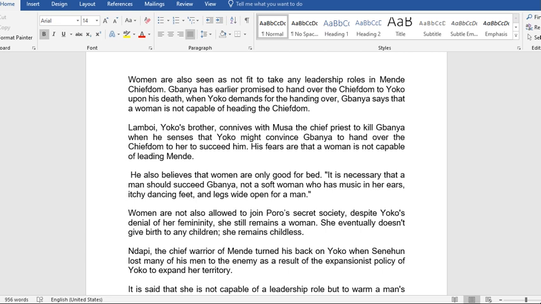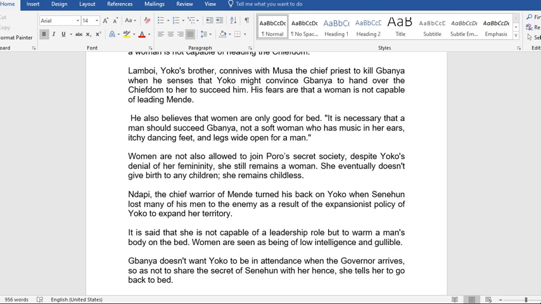Women are also seen as not fit to take any leadership roles in the chiefdom. Banya has earlier promised to hand over the chiefdom to Yoko upon his death. When Yoko demands the handing over, Banya says that a woman is not capable of heading the chiefdom. Lamboy, Yoko's brother, connives with Musa, the chief priest, to kill Banya when he senses that Yoko might convince Banya to hand over the chiefdom to her to succeed him.